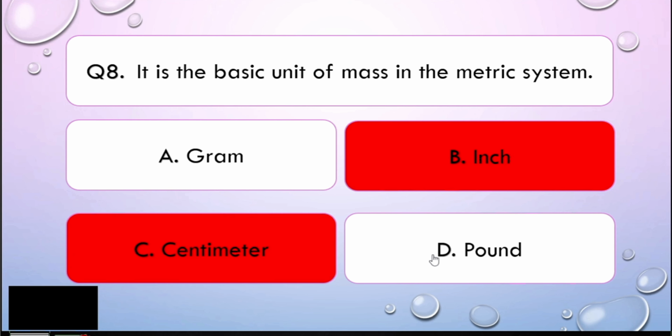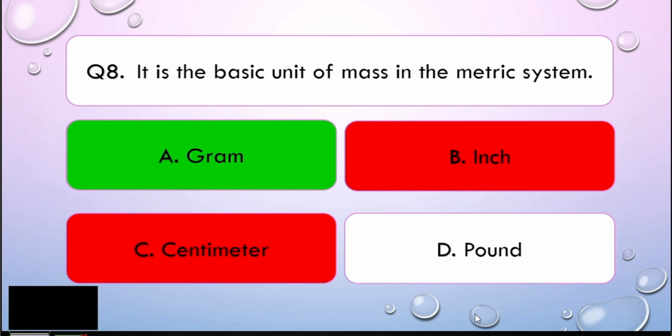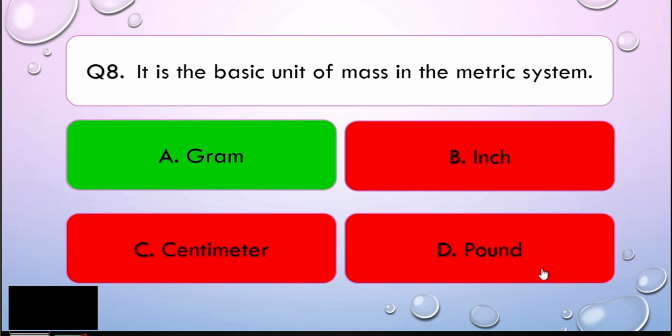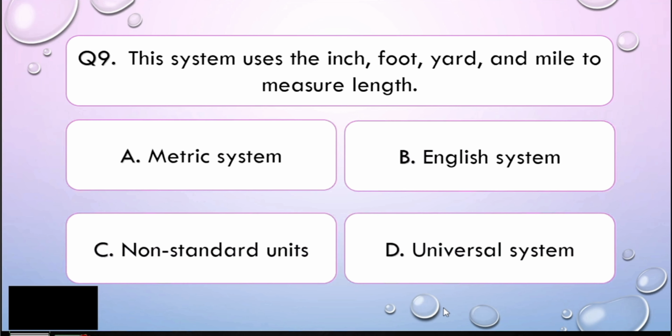Now, we are talking about the basic unit in the metric system. The metric system refers to the SI unit of measure. So basically, the usage here is base 10. So that is not the English system. Rather, it is the gram, because the pound here is in the English system. Easy, right? Very easy, my dear math learners. Now, let us go to question number 9. This system uses the inch, foot, yard, and mile to measure length. Is it A, metric system, B, English system, C, non-standard units, or letter D, universal system? I'll give you 5 seconds to think about your answer.